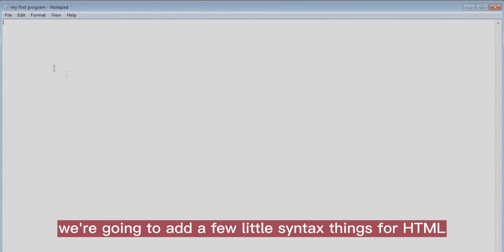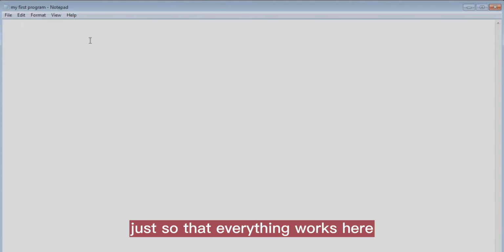And what we're going to do here is add a few little syntax things for HTML, just so that everything works here. And you guys don't have to worry about this too much, I'm just going to add this in really quick.